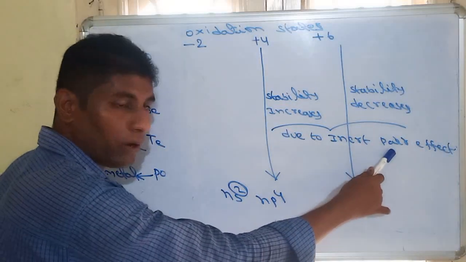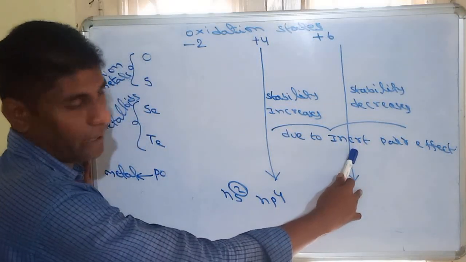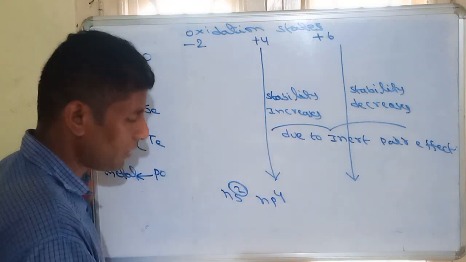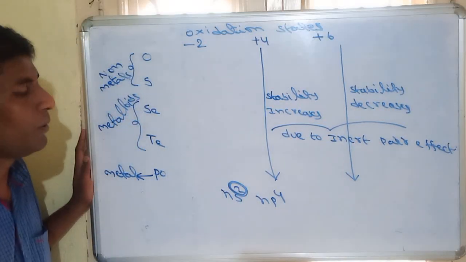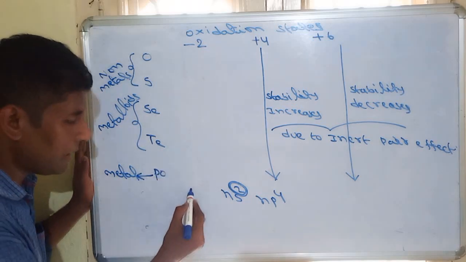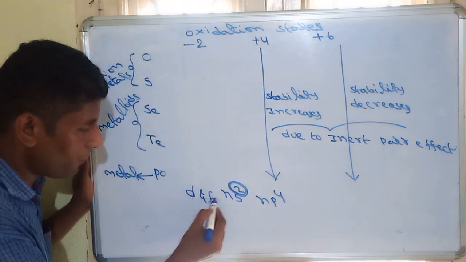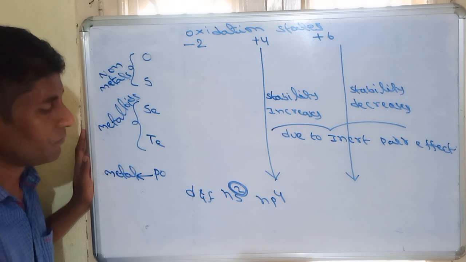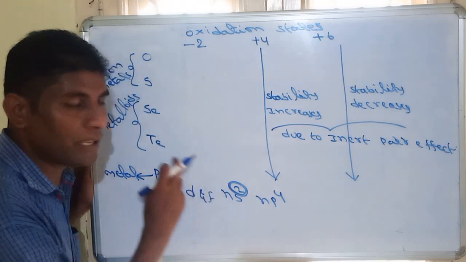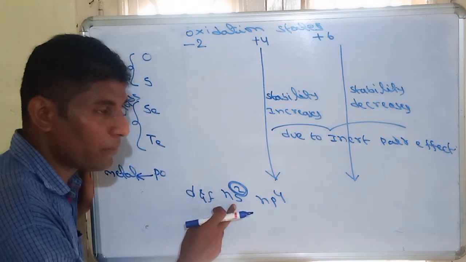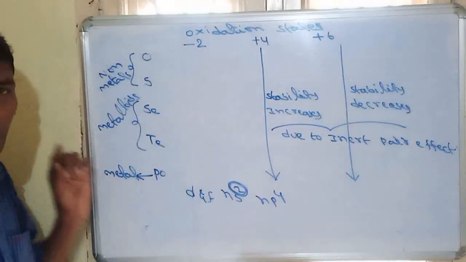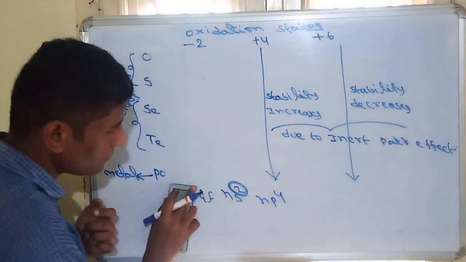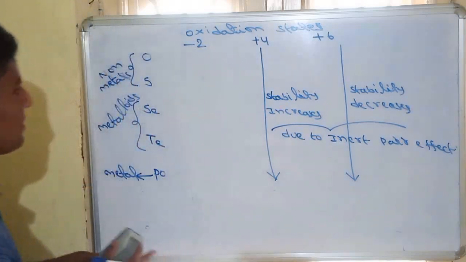Pair means 2 electrons, inert means not participating or non-reactive. So 2 s electrons do not participate in the bonding. Why? Because wherever d orbitals and f orbitals are coming, because of their poor screening effect, these s orbitals will not participate in the bonding. So that is a one-line explanation of what the inert pair effect is.